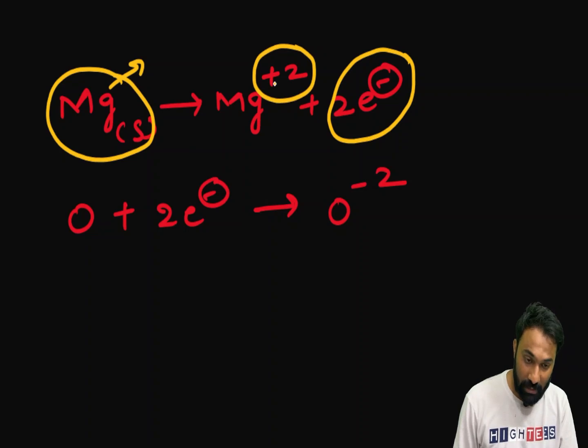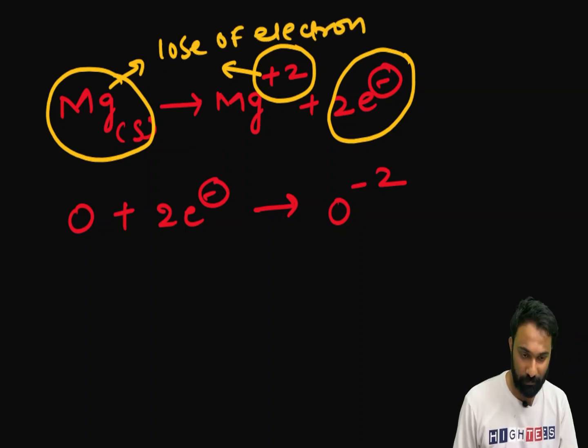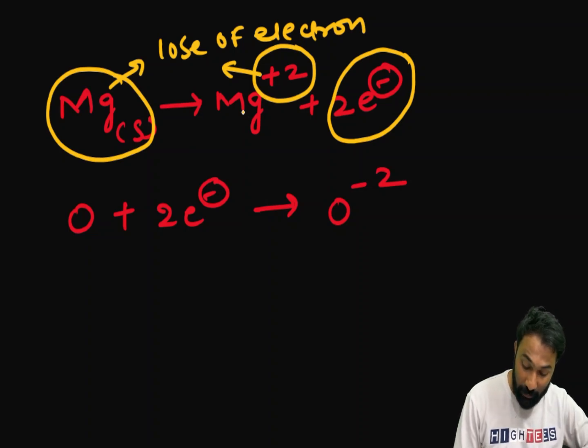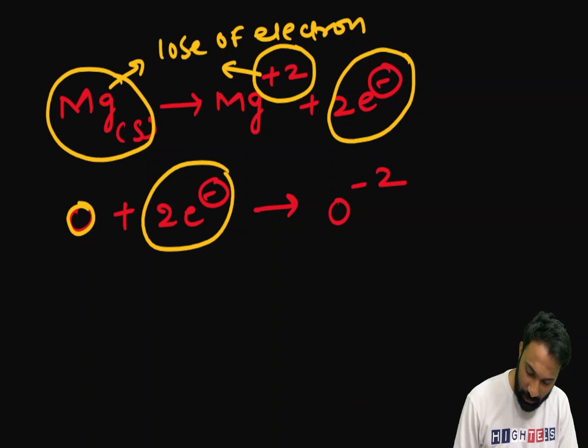How much? What does this plus indicate? This plus indicates loss of electron. How many electrons? This plus 2 indicates loss of 2 electrons. How many electrons did this Mg lose? 2 electrons. Now this oxygen, before, it is neutral. Now here I have added the 2 electrons.